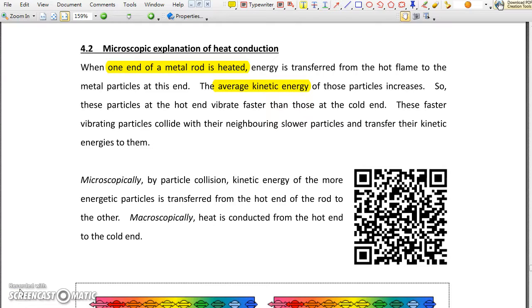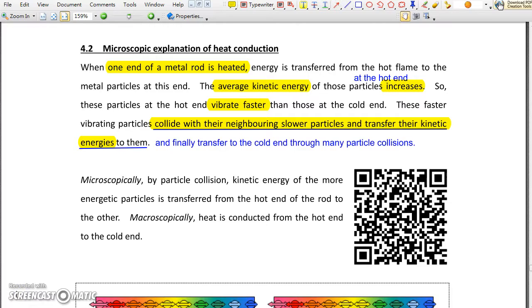In fact, the average kinetic energy of the particles becomes higher. So these particles vibrate faster, and these faster moving particles collide with their neighboring slower particles and transfer their kinetic energy to them. In this way, energy is transferred to the cold end through particle collisions.